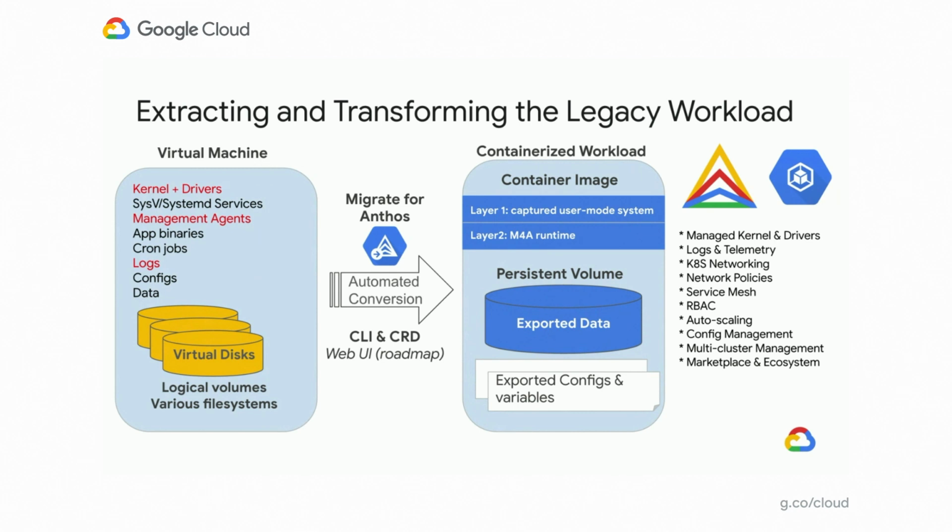Second, it also handles persistent workloads. For example, if you're running your application on VMware and talking to vSAN, once you migrate it to Anthos, it converts them to persistent volumes. So right out of the box, you're already in the Kubernetes ecosystem, and it becomes easy to run on Anthos and get all the benefits like RBAC and autoscaling.